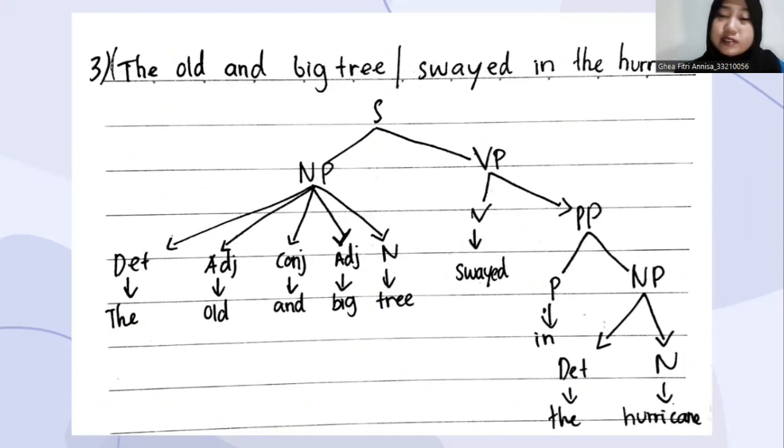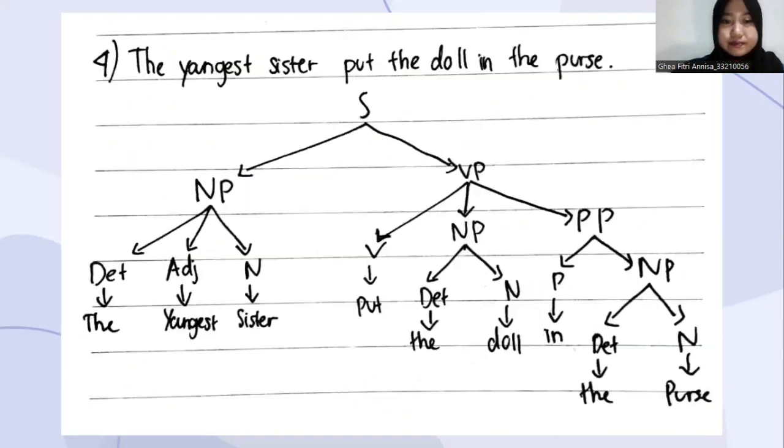For the verb phrase, the verb is swayed, and for the prepositional phrase there are two parts. The preposition is in, and for the noun phrase there are two: the determiner is the, and the noun is hurricane.